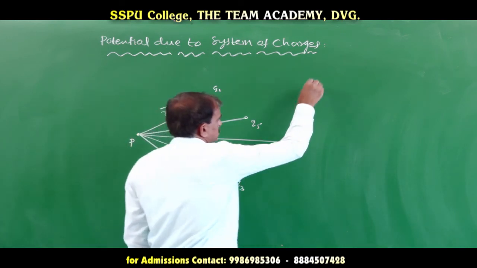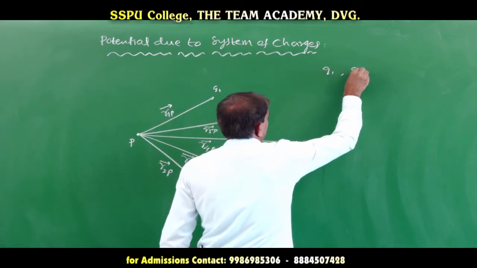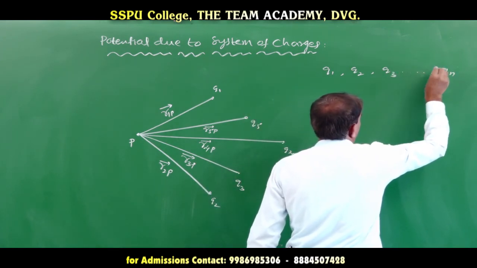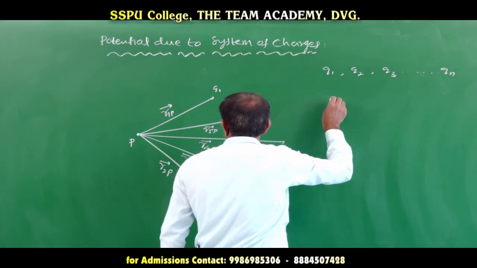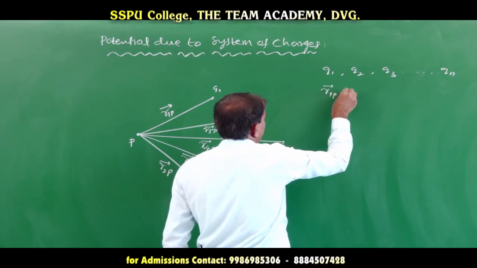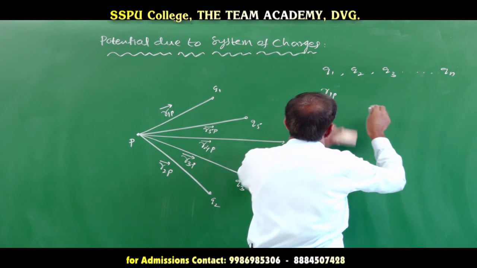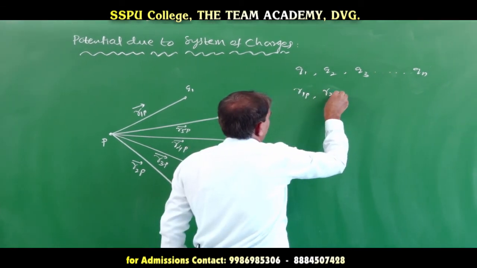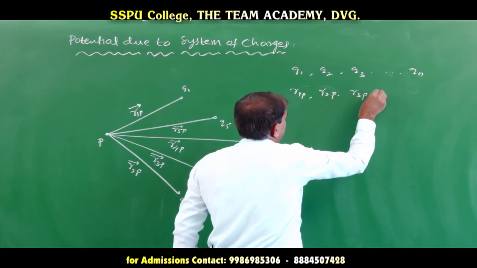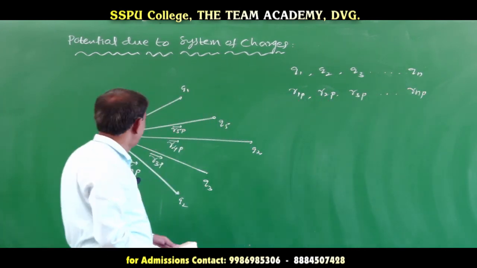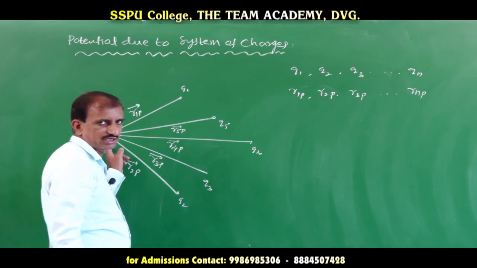The charges Q1, Q2, Q3, etc., Qn are placed at distances R1P, R2P, R3P, etc., RnP from the point P.